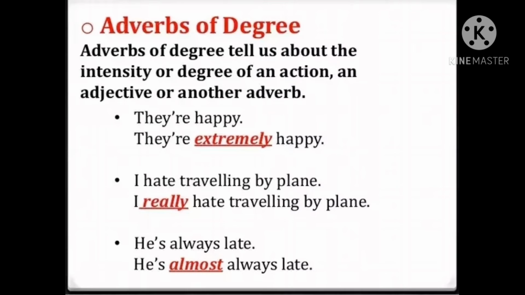Here you can see that they are happy and they are extremely happy. How happy are they? Extremely happy. So here happy is an adjective and we are describing it by using an adverb, that is extremely. So this word extremely is an adverb of degree.